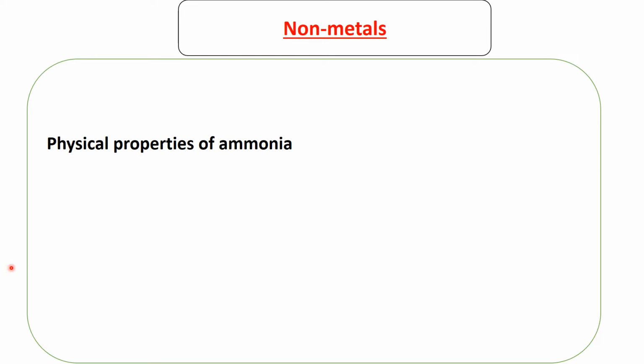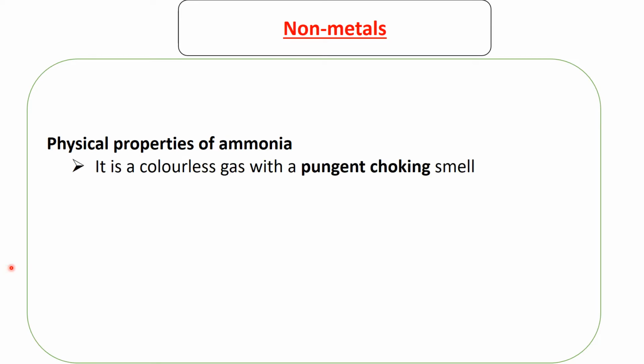So what are some physical properties of ammonia? It is colorless, but it has a choking smell. When in the presence of ammonia, you feel a smell which is like urine or rotten eggs. I think urine. Yeah, so it smells like urine, and that's one way you can actually tell that there is ammonia here.